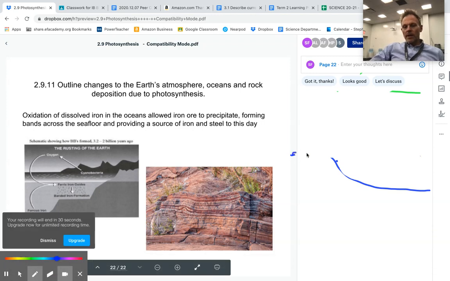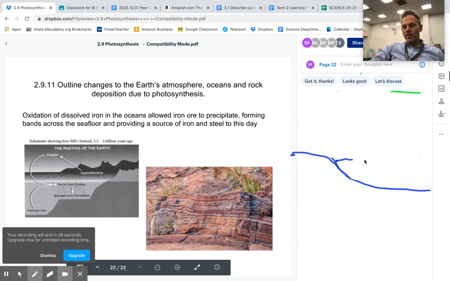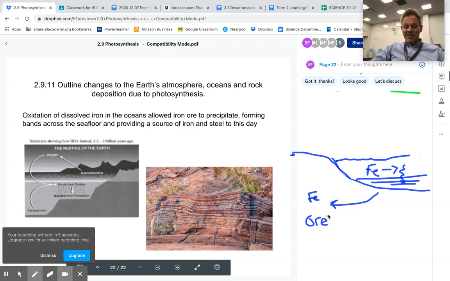So here's our land, here's our ocean, here's iron, Fe, and it changed into a precipitate, sank to the bottom, and then layers and layers of rock over time trapped that iron precipitate into our rock. Later on, us humans could remove that iron ore, and then we use it to make things like tables and bridges and buildings.